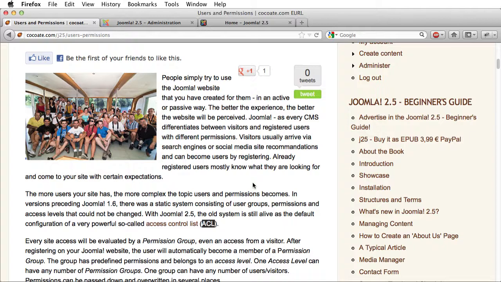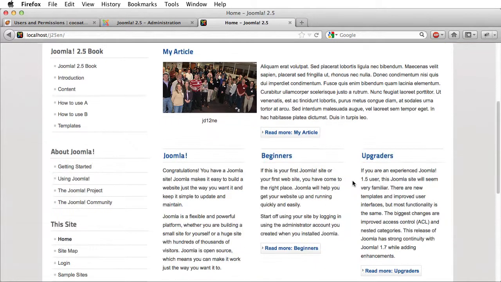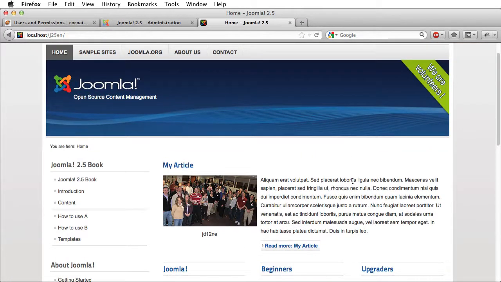Users and permissions. Users are important for you because users are the people around you. They are visiting your website, they are giving feedback in comments. In my case, they are translating my books into other languages. So users are very, very important. And you have to decide whether your website deals with different users or is simply a kind of catalog